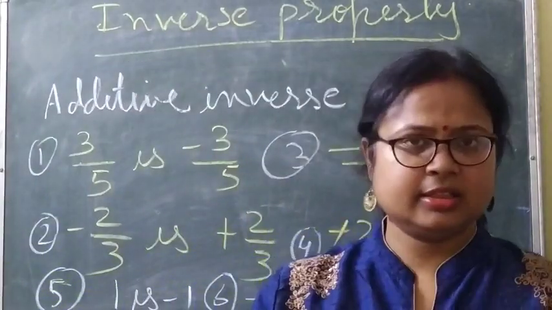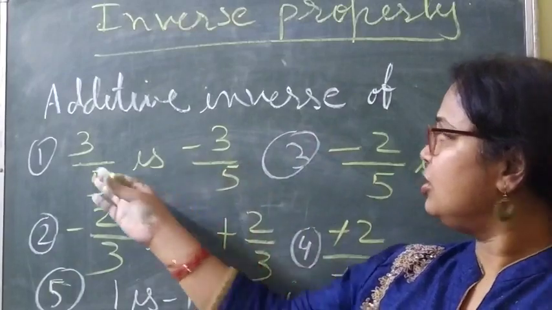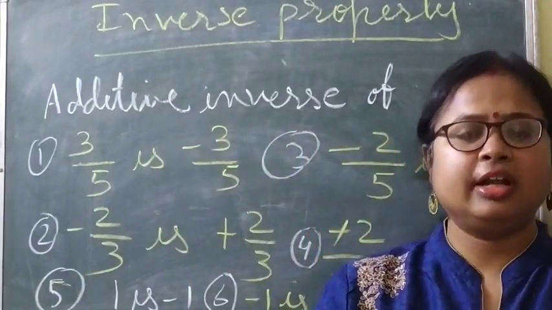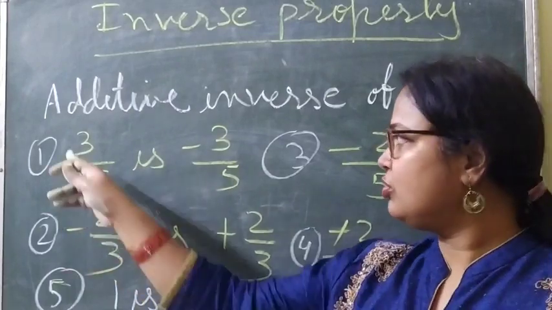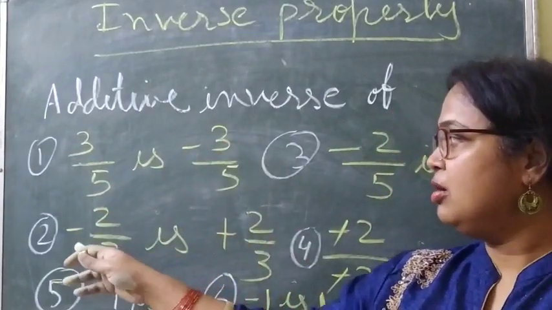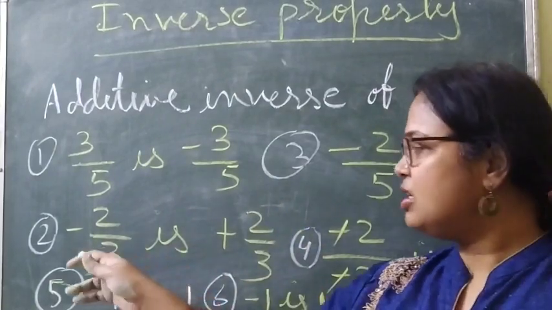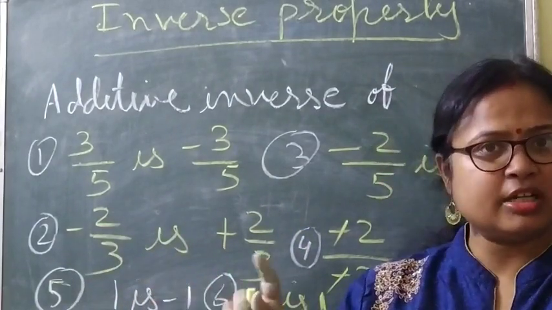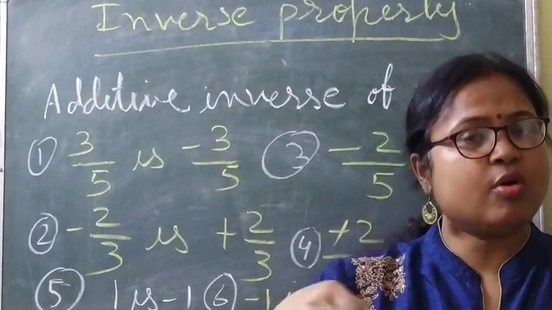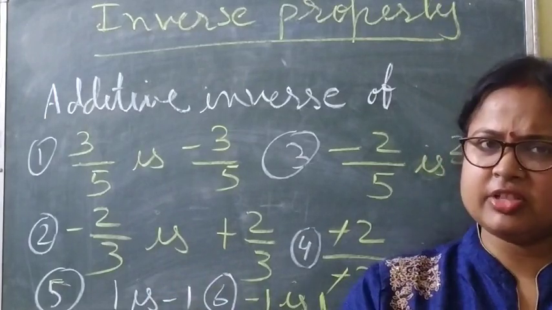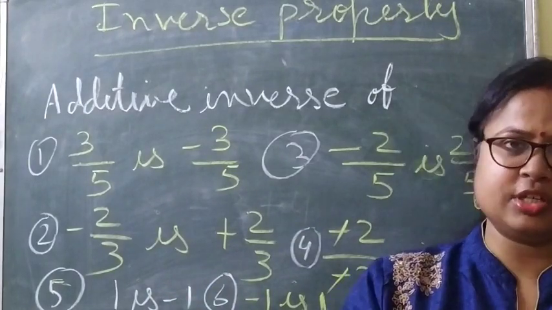Clear? I think it is clear. So additive inverse, once again, additive inverse of any rational number is what? Negative of that number. So 3 by 5, minus 3 by 5. Minus 2 by 3 is plus 2 by 3, because minus of minus 2 by 3 will be positive. Or simply, if it is negative, positive; if it is positive, negative.